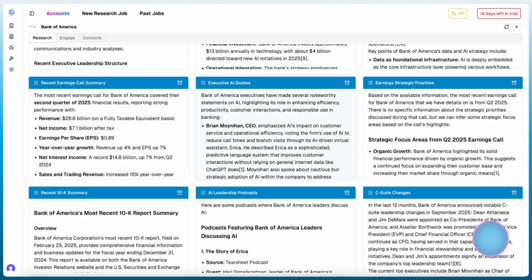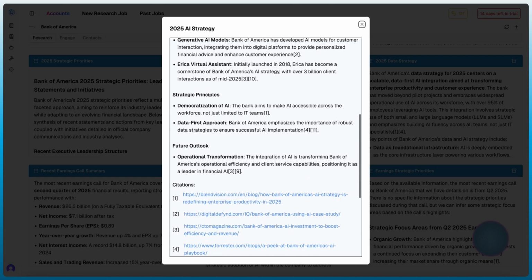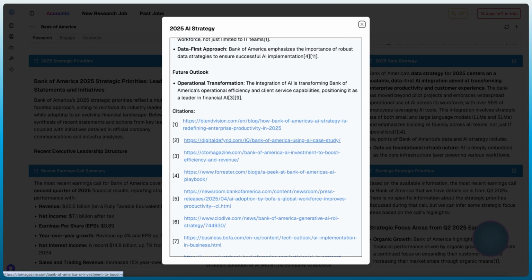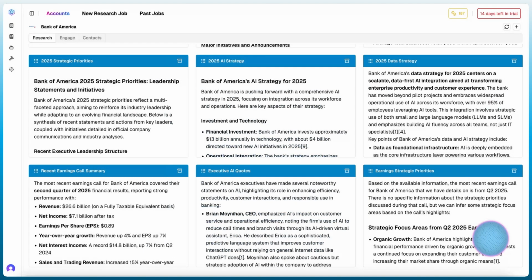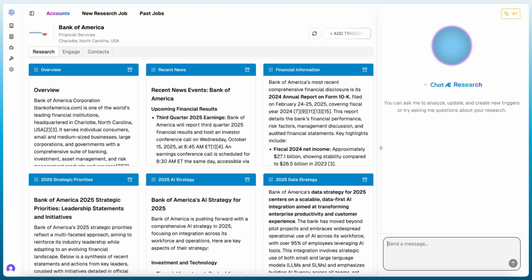It's worth digging through some of those things, and particularly the most important ones are worth spending time on for your top accounts, clicking through to the sources and really understanding what is being presented there. However, in most cases, what we're actually going to recommend doing is using the ChatAE Copilot chat here to just ask a question of the research so that ChatAE can prioritize it for you.